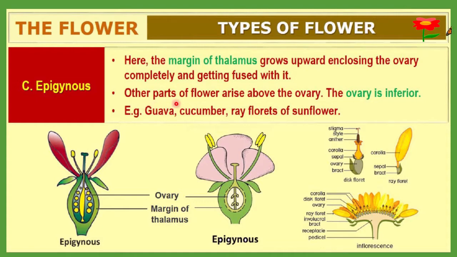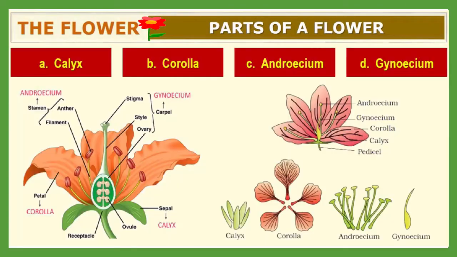The other parts of the flower arise above the ovary, and the ovary will be inferior, or on the lower side. Examples which show the epigynous type of flower include guava, cucumber, ray floret, and sunflower. So you have to remember all these examples and the definition of epigynous flowers.